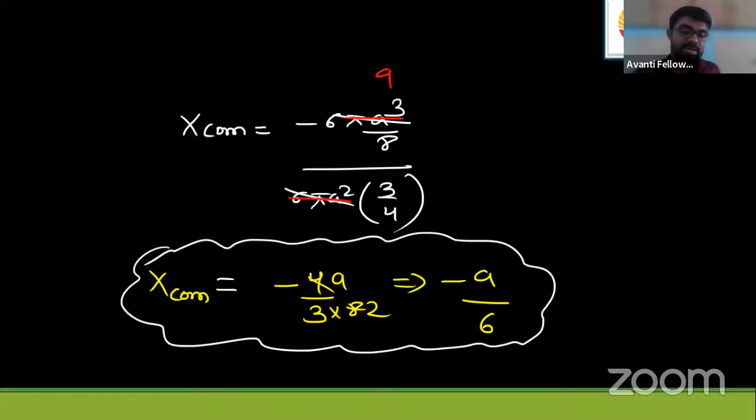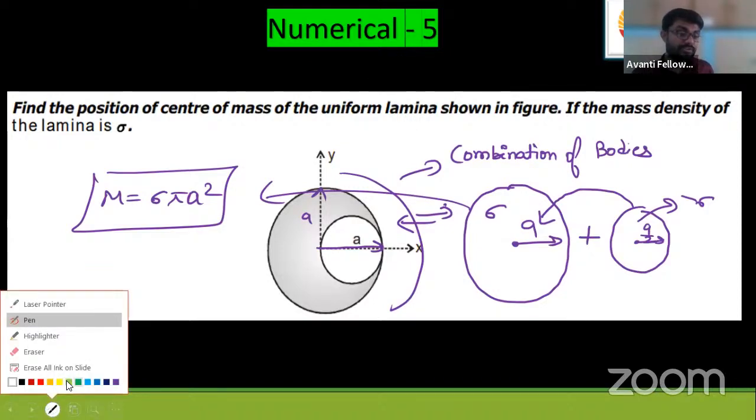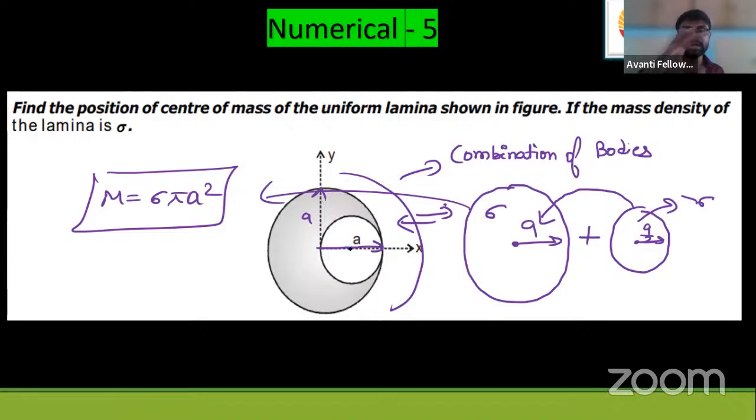Axiom will be equal to minus a by 6. This is axiom, students. By axiom is 0. So we'll say here, when you combine these two bodies in front of you, the center of mass is in the negative direction. It's true here. By seeing it, we can visualize and feel this thing. The center of mass will be somewhere there, not in the hollow condition.